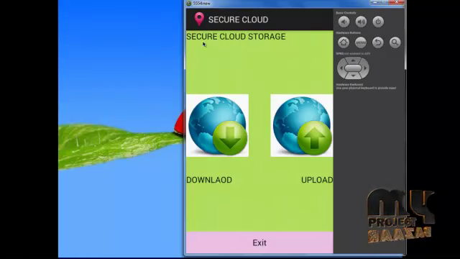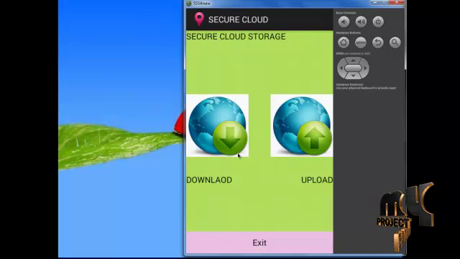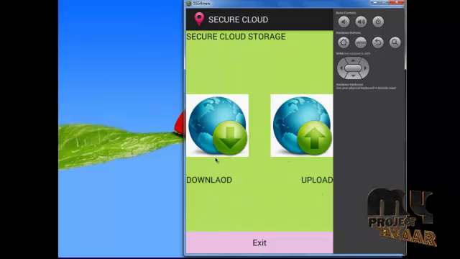This is the starting page of our application. It has two buttons. The first one is the download module, and the other one is the upload module. These two buttons click various independent functions. First, click the upload button. After clicking the upload button, the upload activity will be displayed.